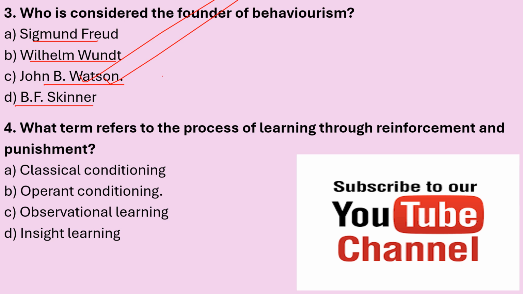Watson. Number 4, what term refers to the process of learning through reinforcement and punishment? A, classical conditioning. B, operant conditioning. C, observational learning. D, insight learning. The correct answer is B, operant conditioning.